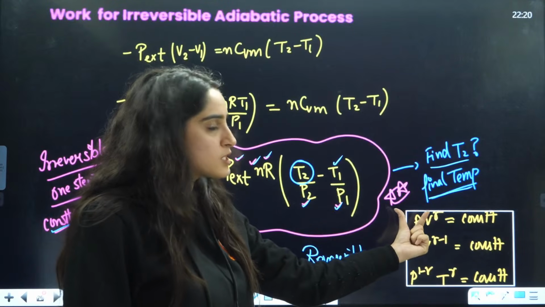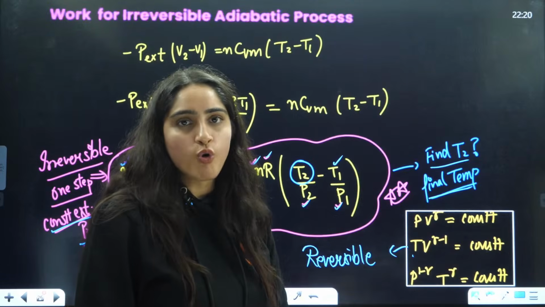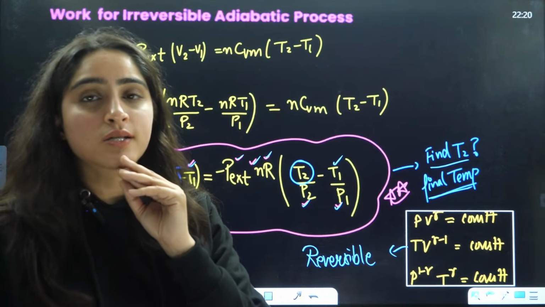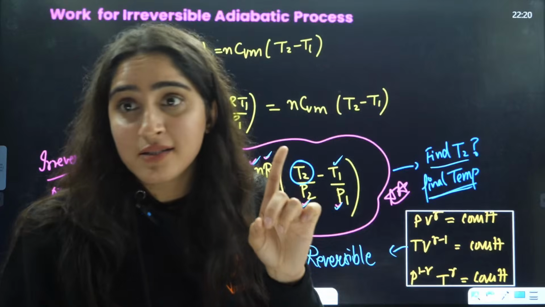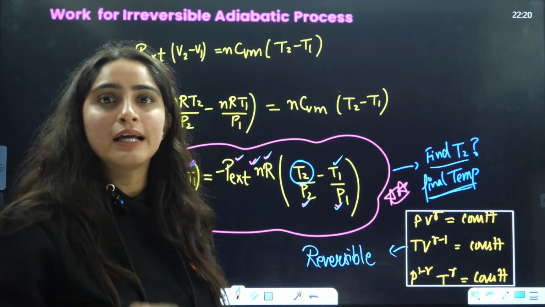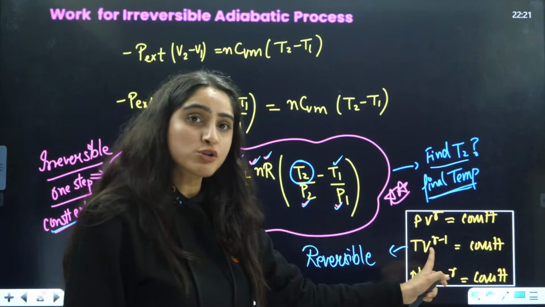For a reversible process, you will apply this formula, that is TV^(gamma minus 1) is constant. They will give you the value of gamma. Let's say, if they ask you a very difficult question, they have given you a monatomic gas. You know that for a monatomic gas, the gamma value is 1.6.